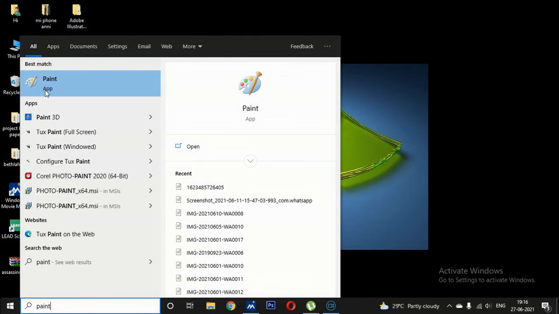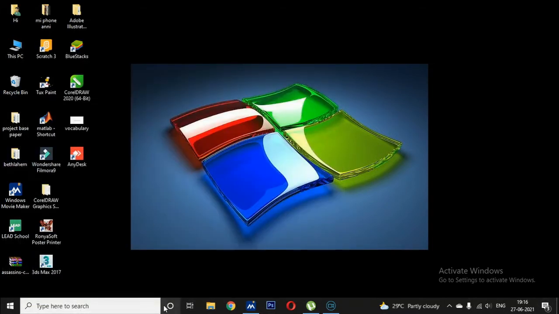Okay, yeah, so then if you want to use or draw something, you can just double click this paint app. Okay, so this is the search engine, and this is the Cortana. So Cortana means if you want to open any applications that you already stored in the computer, just ask this.